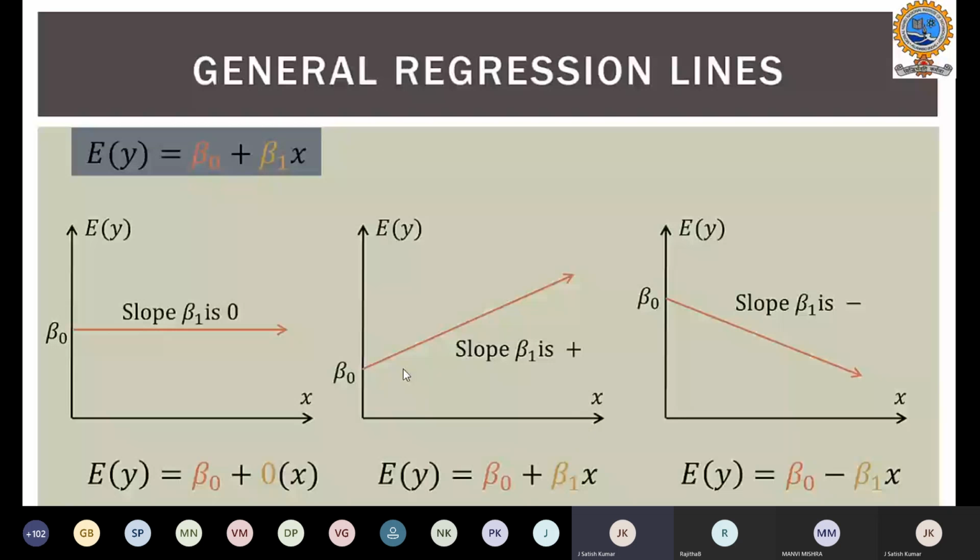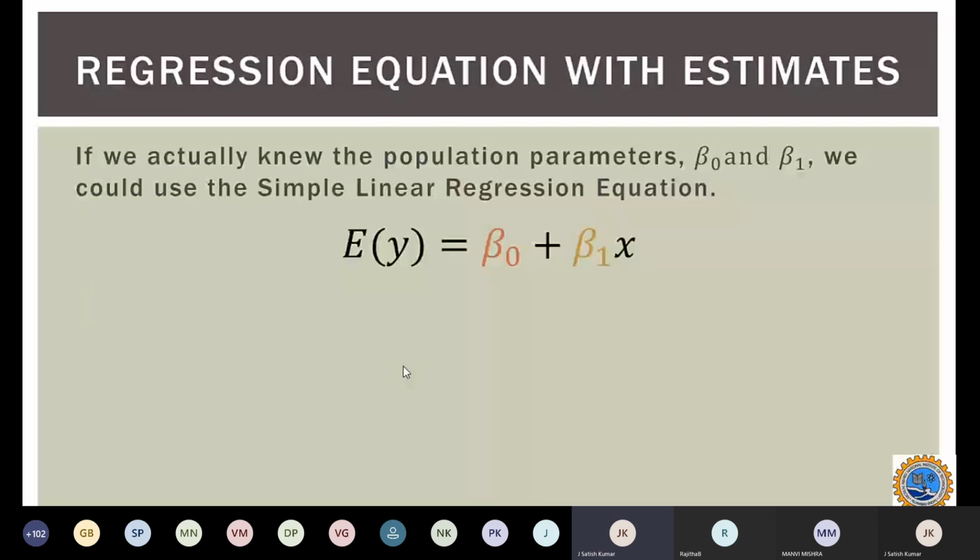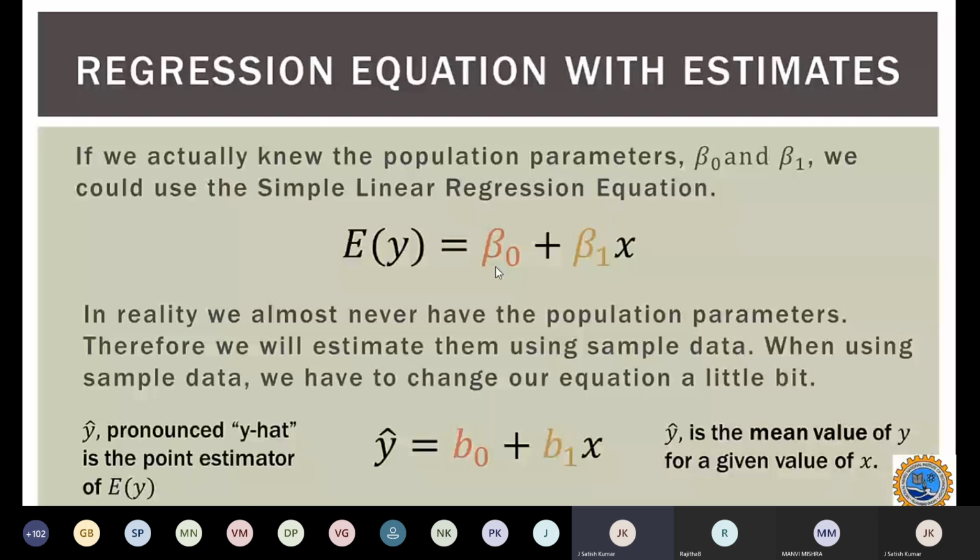Now let's get into the actual parameters. If we actually knew the population parameters beta 0 and beta 1, then we could use the simple linear regression equation. We can predict the expected value in terms of the population parameters beta 0 and beta 1 times x, which will help us predict the regression model.